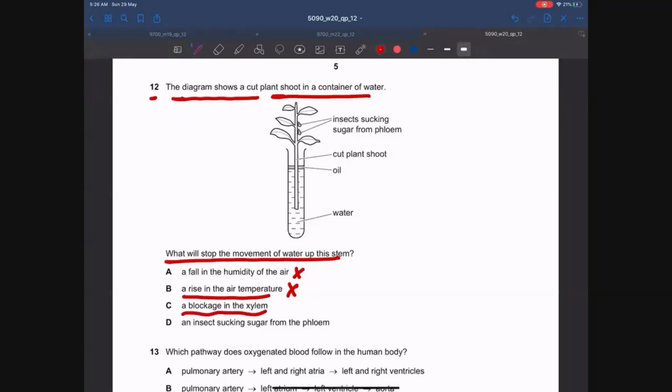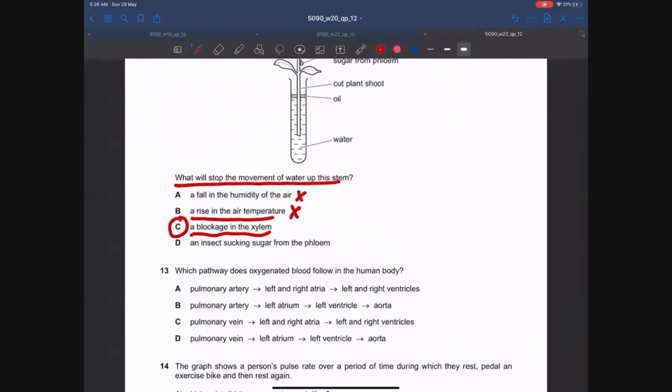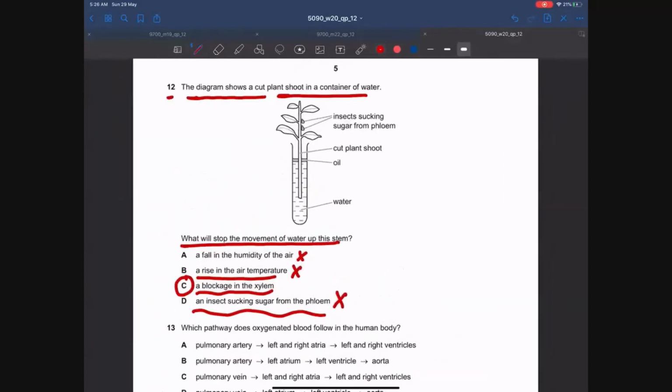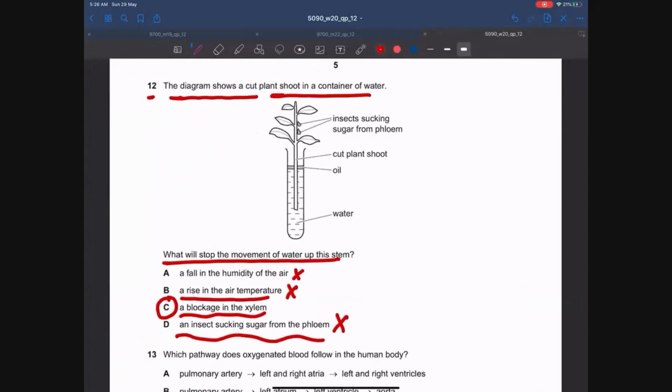A blockage in the xylem. Yes, this is the answer. If the xylem gets blocked, then the water movement up the stem will stop. An insect sucking sugar from the phloem: guys, always remember this point, that if insects are sucking sugars from the phloem, there is no change in the movement of water up the xylem, because the xylem is not involved.